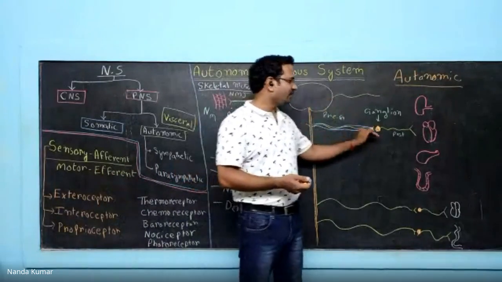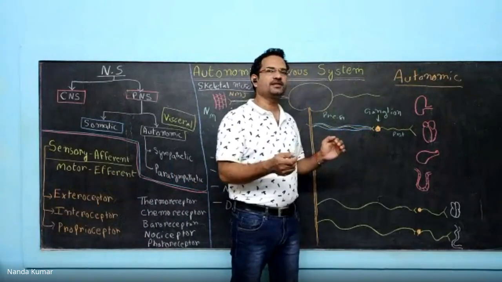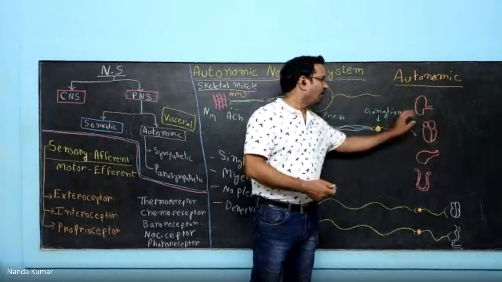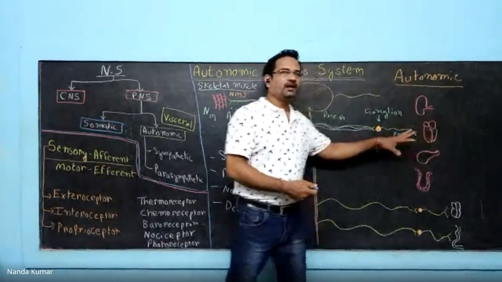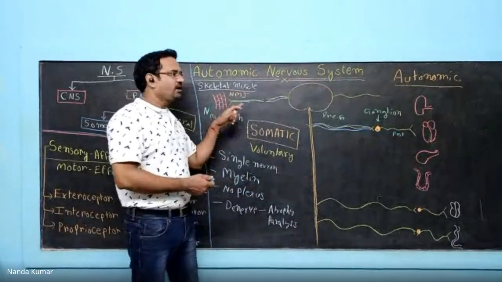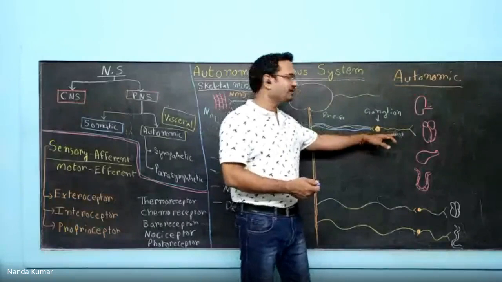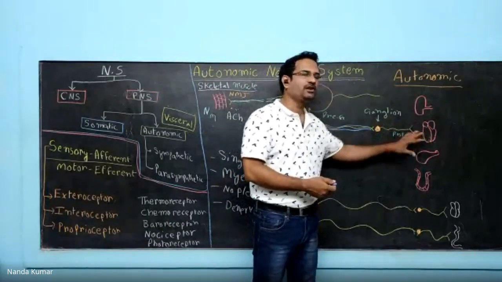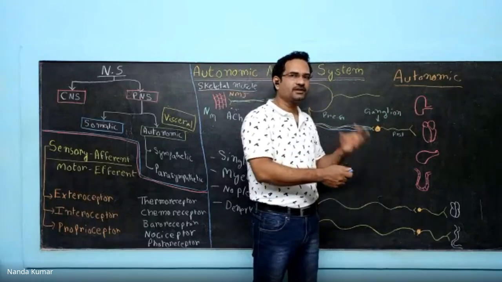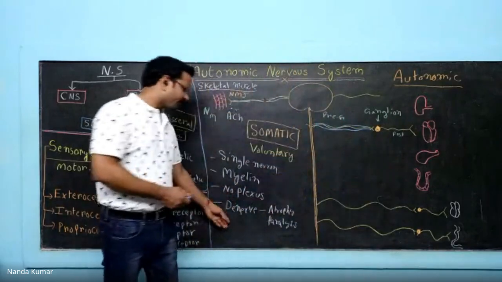See, in case of autonomic nervous system, an extensive plexus is there. Multiple neuronal connections are there at these visceral organs. A lot of neurons will be going there. In case of somatic nervous system, a muscle will receive a neuron. But in case of autonomic nervous system, the heart will be receiving multiple neuronal connections and multiple plexus surfaces. The networking of neurons.